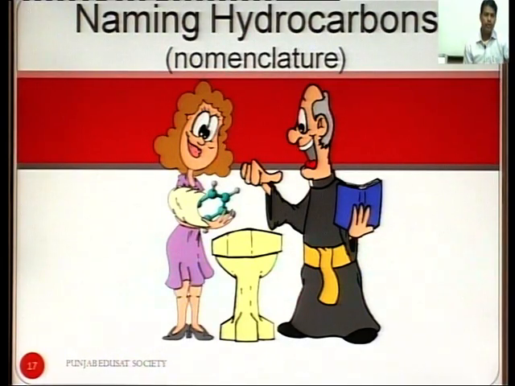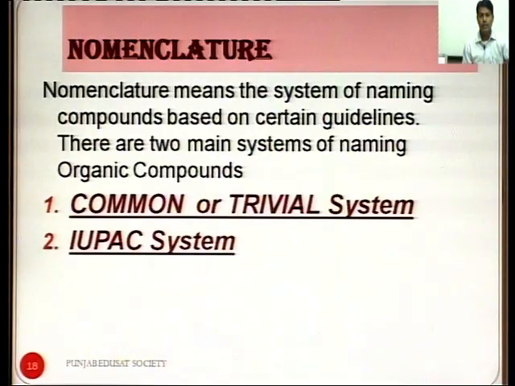So, now we discuss naming hydrocarbons, that is nomenclature. Nomenclature means how to name hydrocarbons. Nomenclature means the system of naming compounds based on certain guidelines. There are two types of systems prevailing. First of all is the common or trivial system, and the second is the IUPAC system.